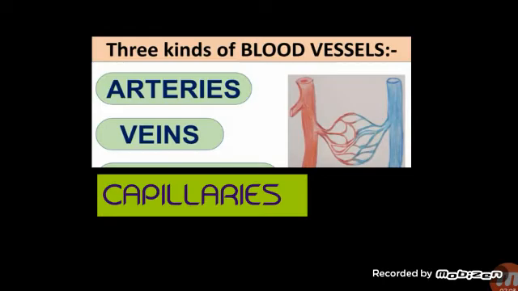Blood vessels are thin tubes. You can see it is like a tube structure that forms a network through our body. It is in the whole of our body. There are three types of blood vessels, as I have told. So now we'll study about arteries.